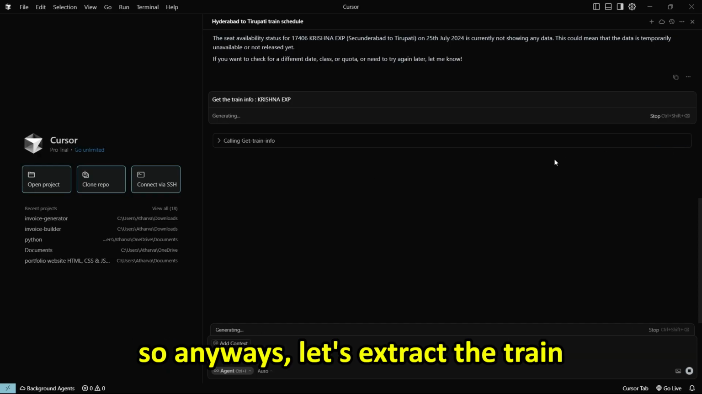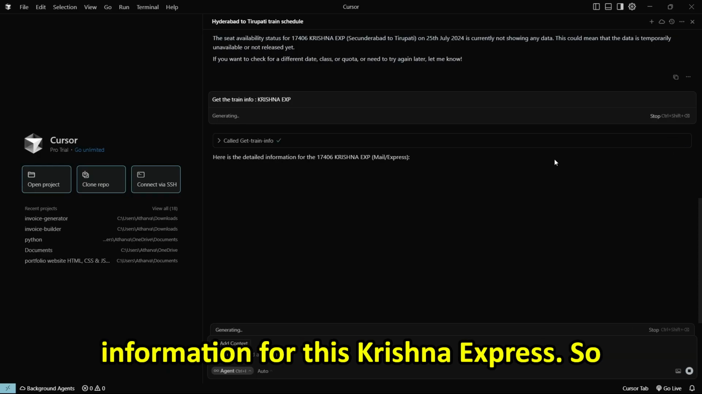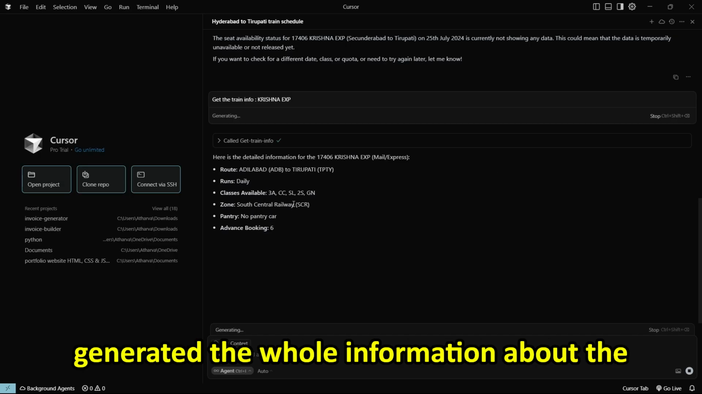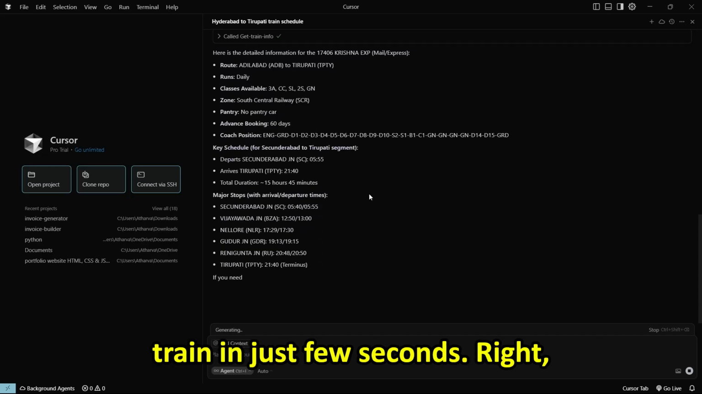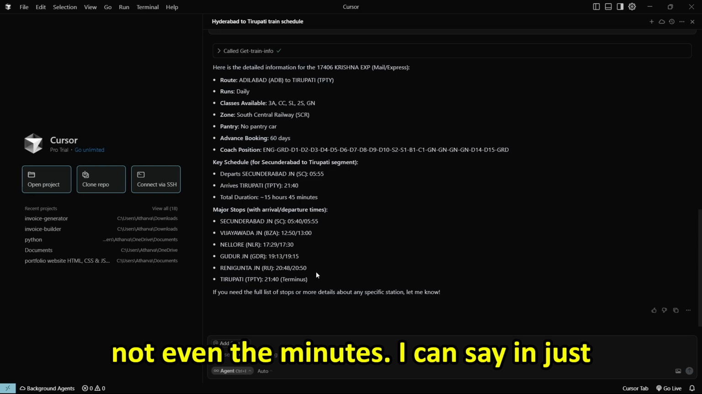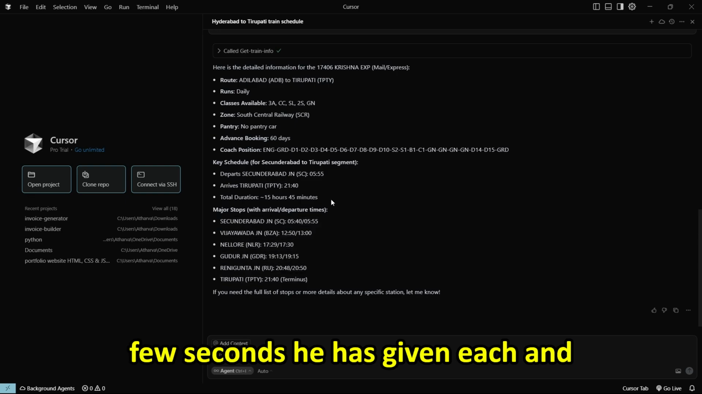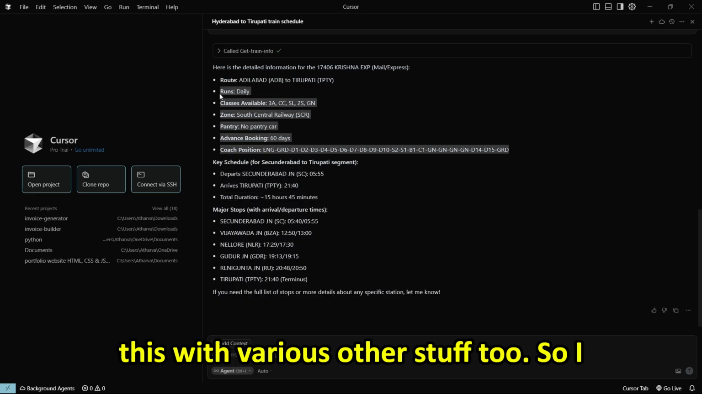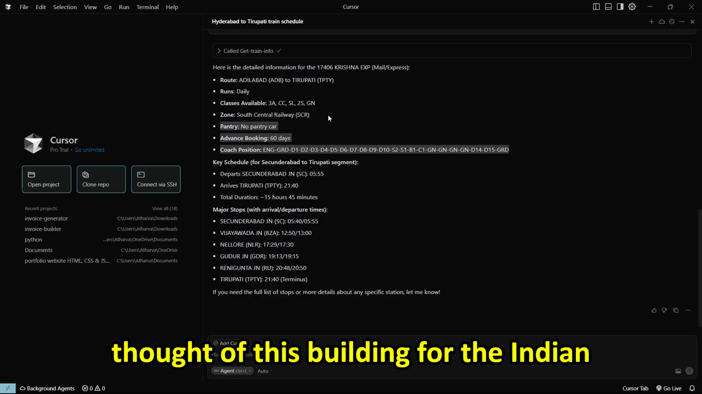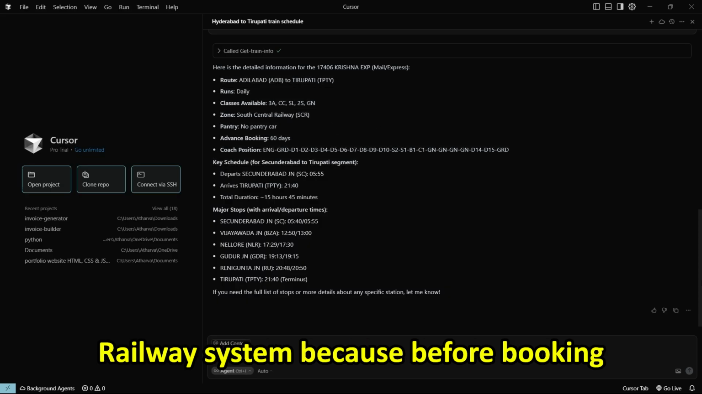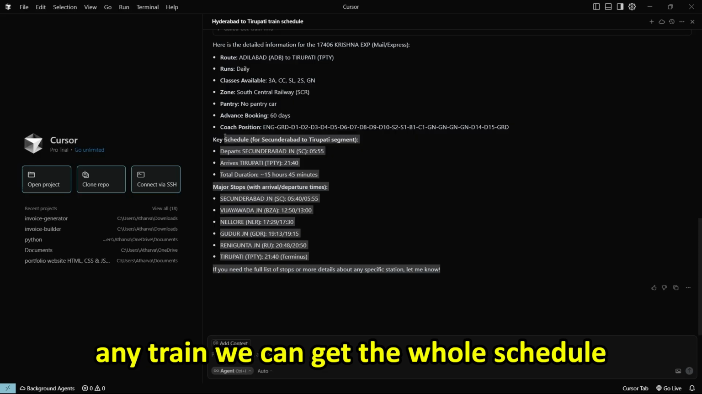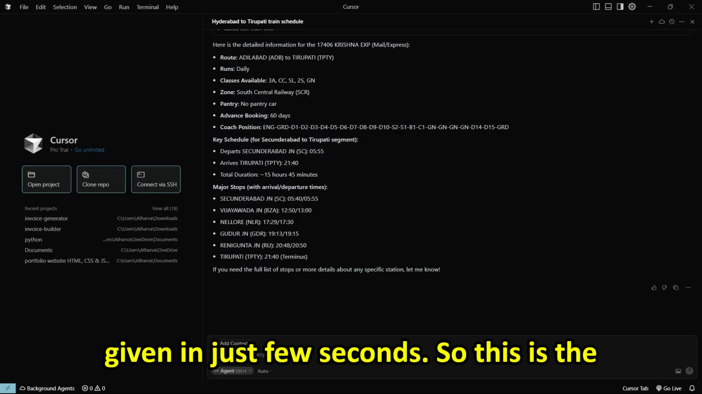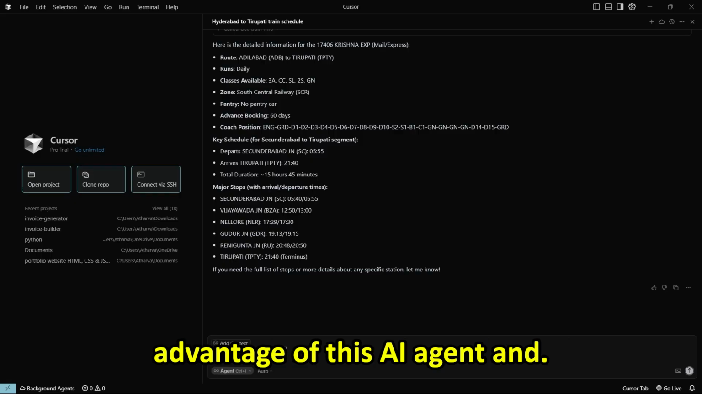Anyways, let's extract the train information for this Krishna Express. As you can see, how seamlessly it has generated the whole information about the train in just a few seconds, right? Not even minutes, I can say, in just a few seconds it has given each and everything to us. You can even try this with various other things too. I thought of building this for the Indian railway system, because before booking any train we can get the whole schedule, like which train is available and which is not, each and everything in just a few seconds. So this is the advantage of this AI agent.